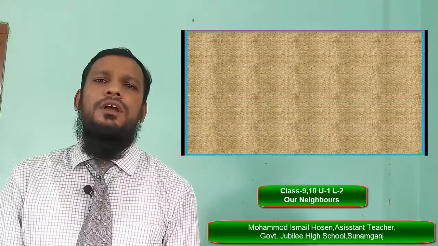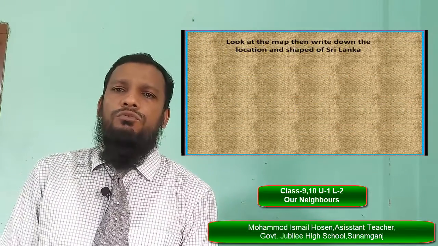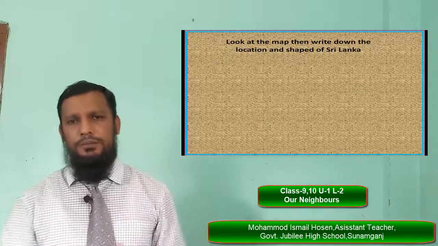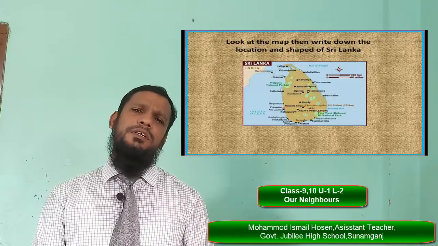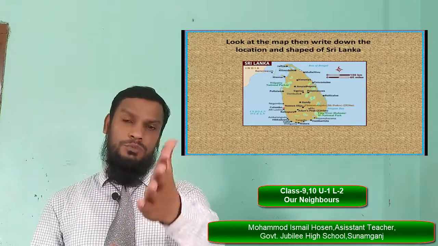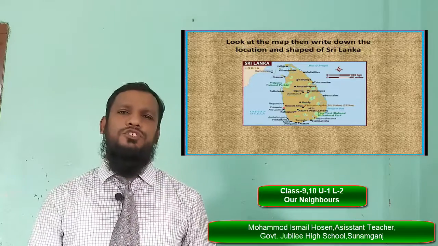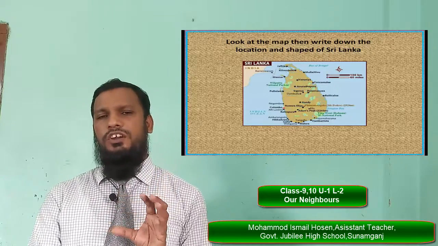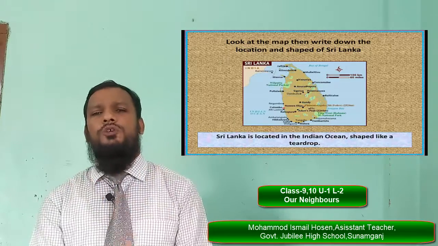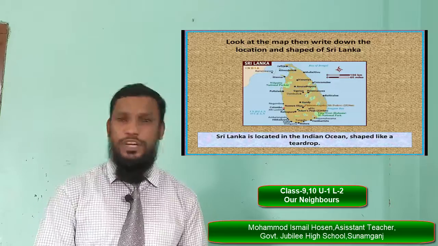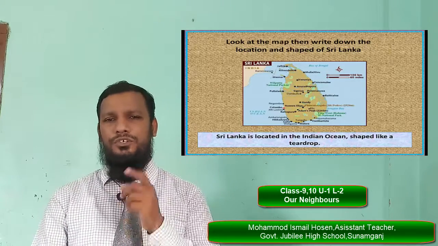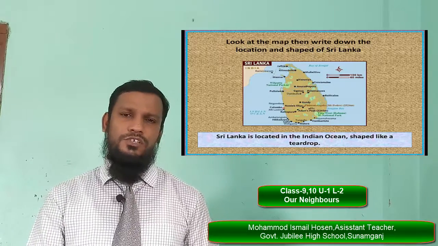Students, look at the map, then write down the location and the shape of Sri Lanka. Yes, a map of Sri Lanka is given here. You can look at the picture of the map and write down something. Write a description about the land area of Sri Lanka. Sri Lanka is located in the Indian Ocean, shaped like a teardrop, isn't it? It's shaped like a teardrop, and it's also called the pearl of the Indian Ocean.